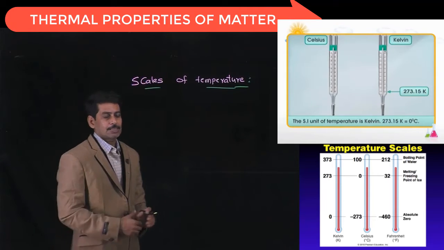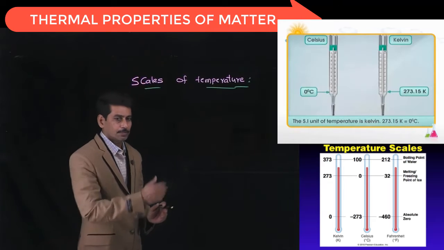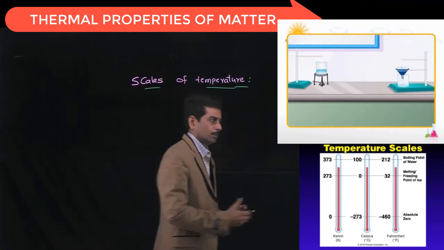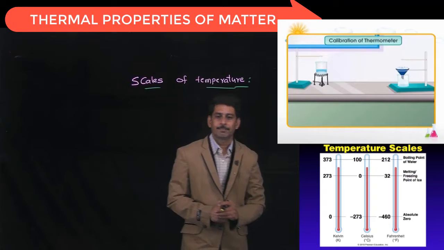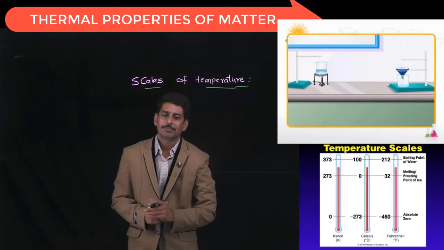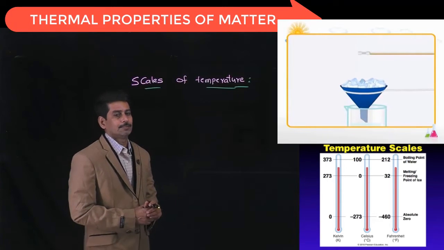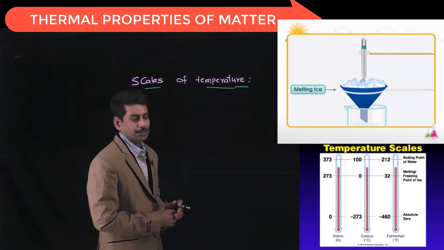Just now we have seen what is temperature and what are the units of temperature. Temperature is a measure of degree of hotness or coldness of the body. And there are different scales of temperature.